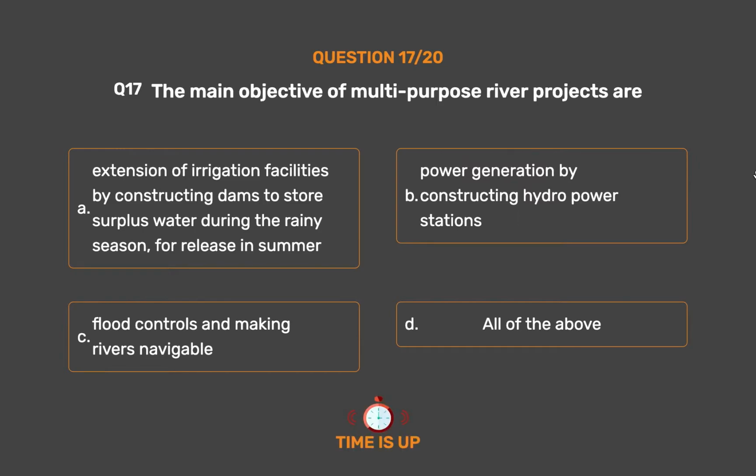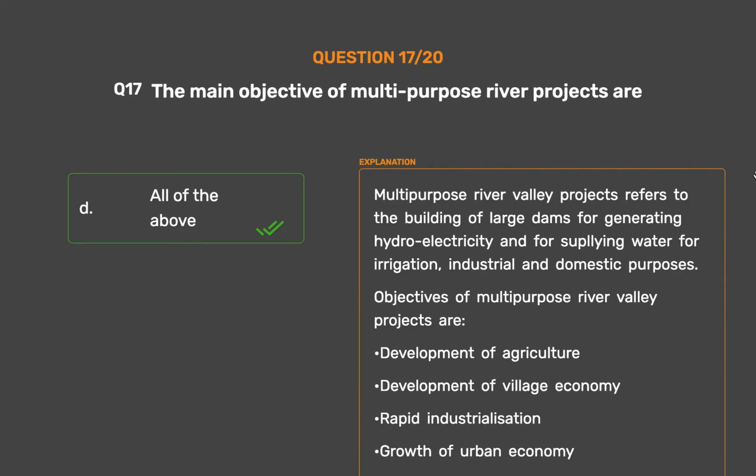The correct answer is option D. All of the above. Multi-purpose river valley projects refers to the building of large dams for generating hydroelectricity and for supplying water for irrigation, industrial and domestic purposes. Objectives of multi-purpose river valley projects are development of agriculture, development of village economy, rapid industrialization, growth of urban economy.